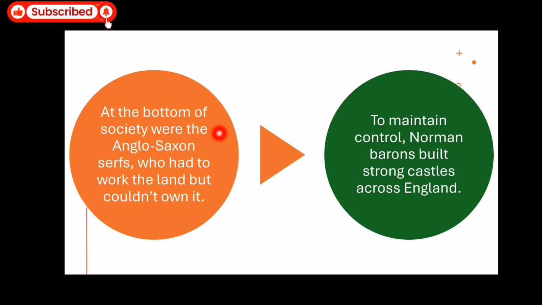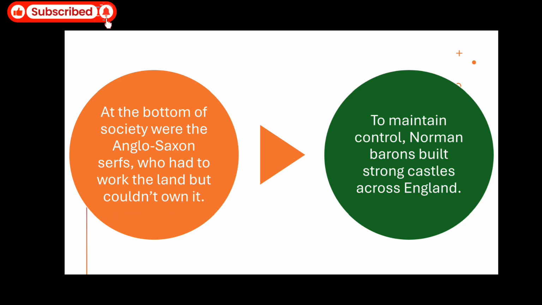Now, at the bottom of society were the Anglo-Saxons. Once, they were the rulers. Now they were at the bottom of society, and they became serfs. They would just work the lands for these nobles, the lesser nobles, the knights, the nobles, and the king. So they were at the bottom. These serfs, in simple words, we call them farmers, who had to work the land but couldn't own it.